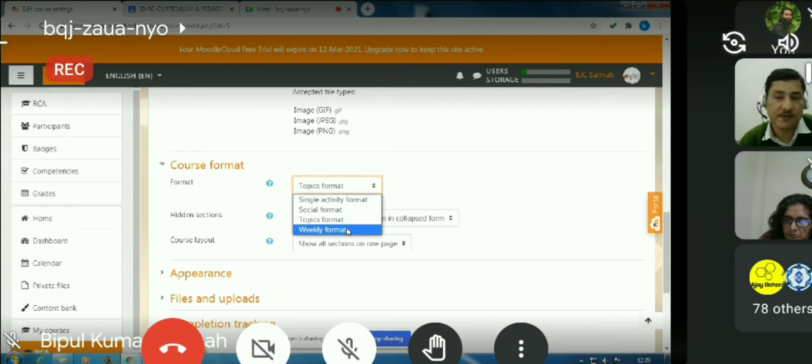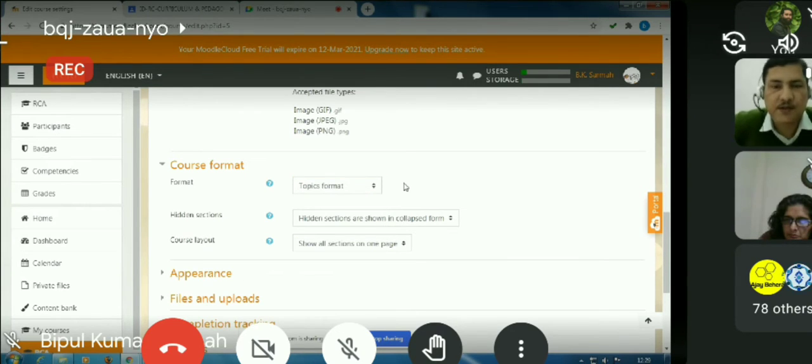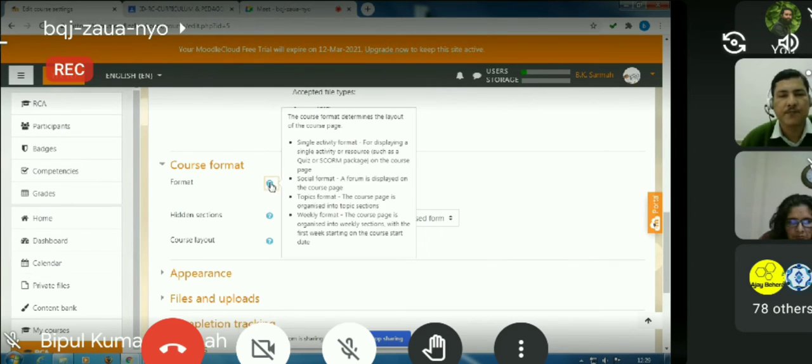And whenever I have any doubt on this item, what is to be chosen, we have one blue question mark to the left of the box. Invariably you will get to see it everywhere. So that help is always there. Just click the help mark, then you will see that some descriptions are there. Just by going through the description, you will have some information about the settings.